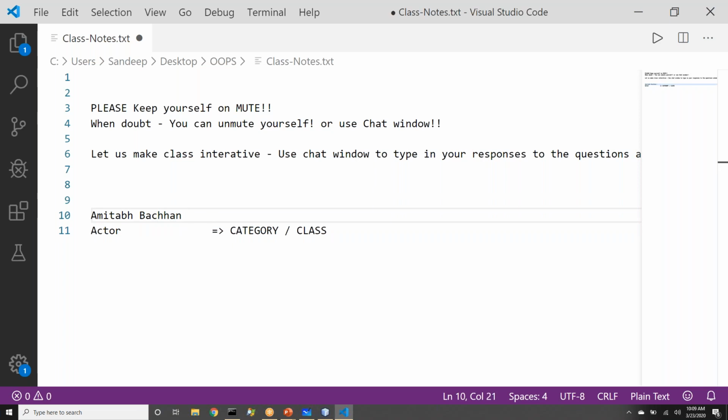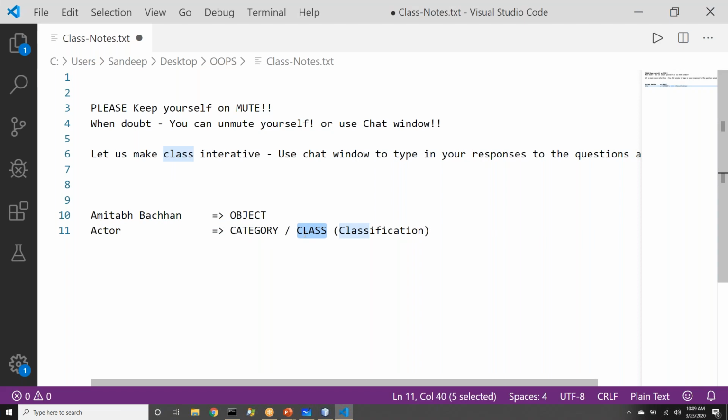So if actor is a class, what is Amitabh Bachchan in the object-oriented world? Amitabh Bachchan is an object of that class. That is how we are linking these two things: Amitabh Bachchan is an object and actor is a class, a category. The word class came from classification, classifying. So we are classifying certain objects into various categories, and that is where the class concept comes from.